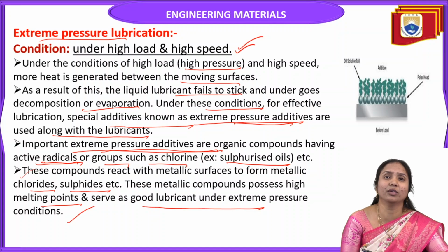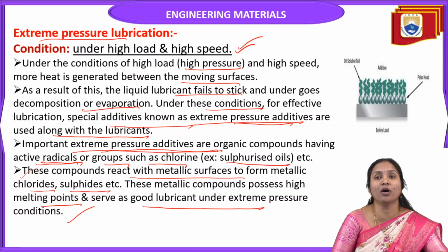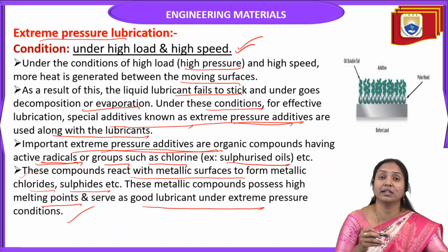These extreme pressure additives are organic compounds having active radicals or groups such as chlorine, and sulfurized oils. These compounds react with metallic surfaces to form metallic chlorides or metallic sulfides. Extra additives are added along with the lubricant, so it acts as a good lubricant under extreme pressure.